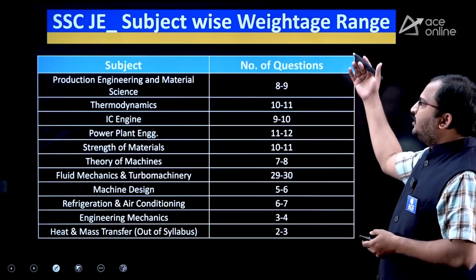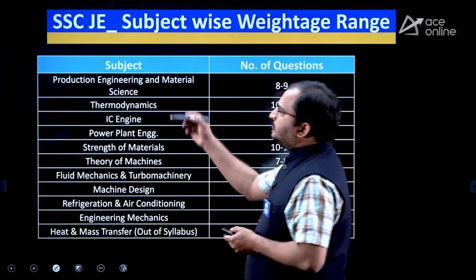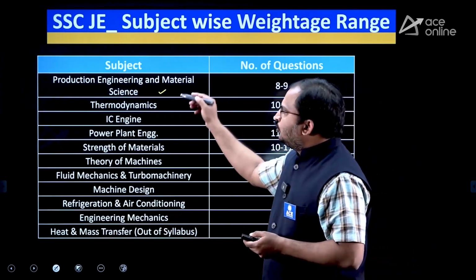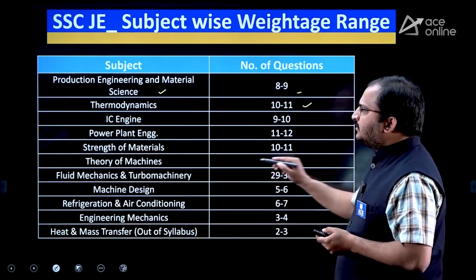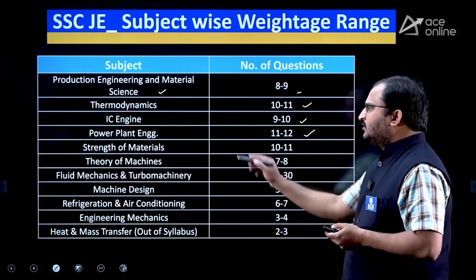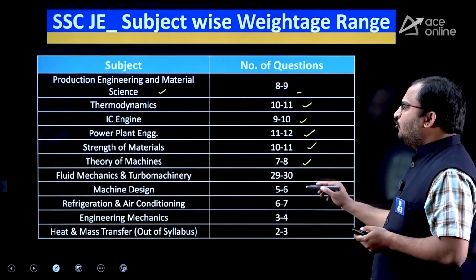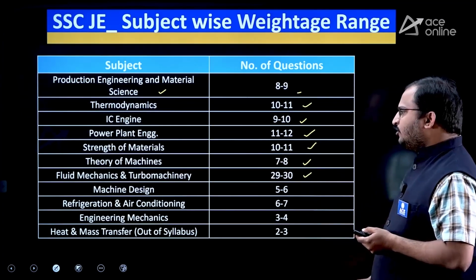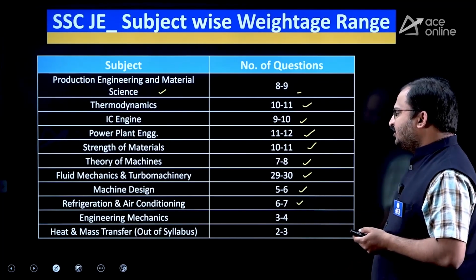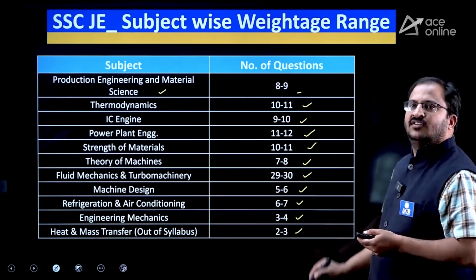Now, coming to the subject-wise weightage for mechanical engineering students. Here, production engineering and material science 8 to 9 marks will come. Thermodynamics 10 to 11 marks, IC engines 9 to 10 marks, power plant engineering 11 to 12 marks, strength of materials 10 to 11 marks, theory of machines 7 to 8 marks, fluid mechanics and turbo machinery 29 to 30 marks, machine design 5 to 6 marks, refrigeration and air conditioning 6 to 7 marks, engineering mechanics 3 to 4 marks, heat and mass transfer 2 to 3 marks.